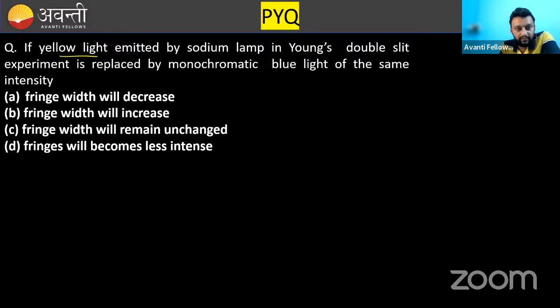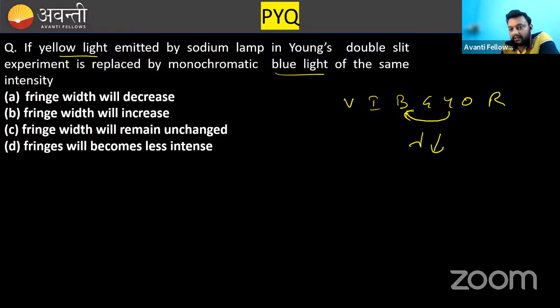Yellow light is replaced by blue light. You know that VIBGYOR. Option number B, Veena is saying option number B. Okay. Yellow is replaced by blue light. That means new light is blue.